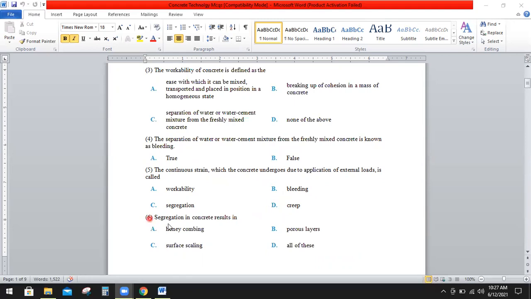Question number 6: segregation in concrete results in A, honeycombing, B, porous scaling, C, surface scaling, or D, all of these. So the right option is D, all of these.